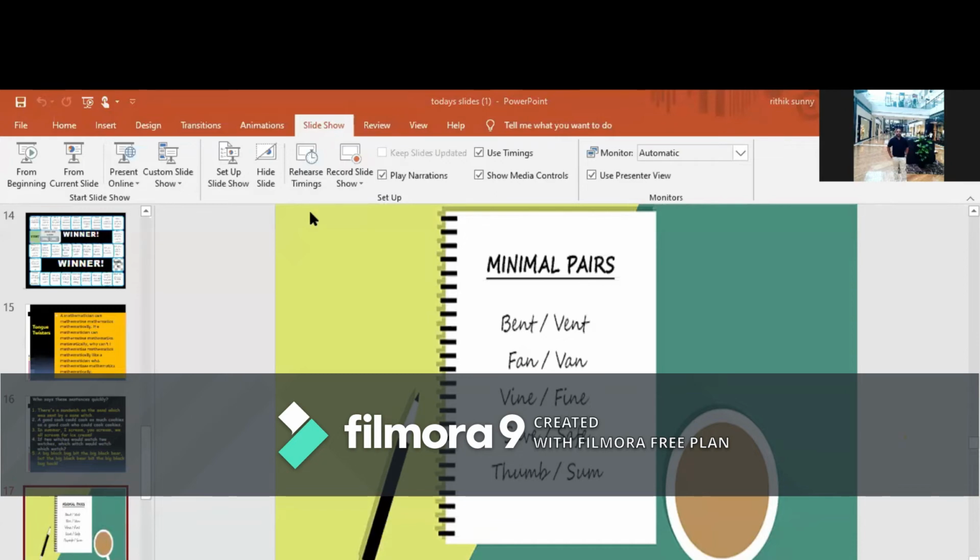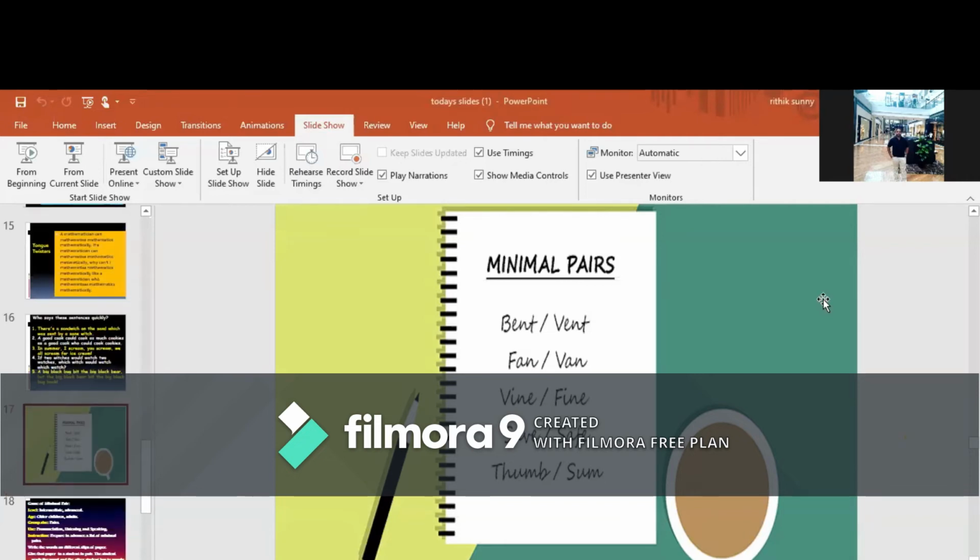For example, you can see on the screen: bent, went, fan, van, wine, fine, save, safe, thumb, and some. If you look at these words, there is a difference of only one sound. So here the teacher can also make use of minimal pairs while taking up tasks related to pronunciation. These minimal pairs are very important in picking out the rhyming words from a poem or in order to improve the pronunciation. So how to conduct the game of minimal pairs?